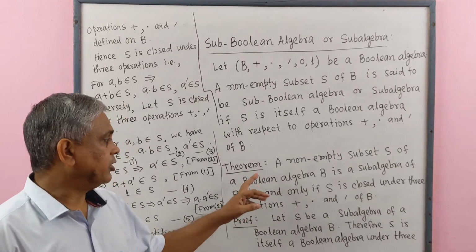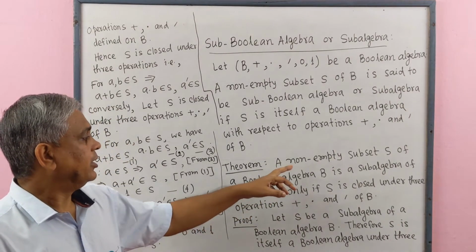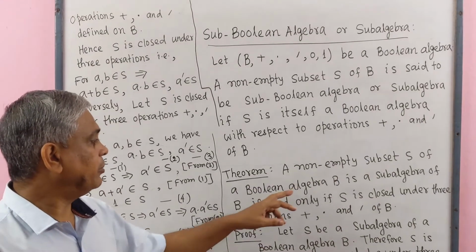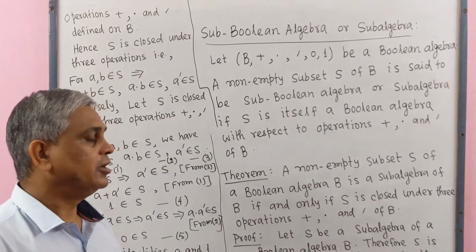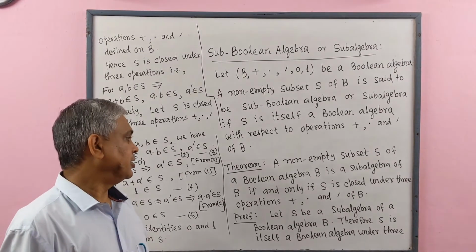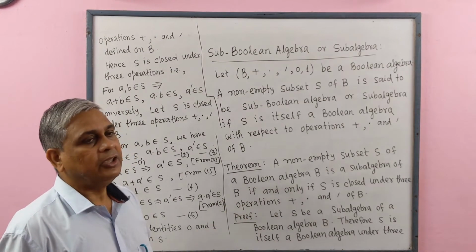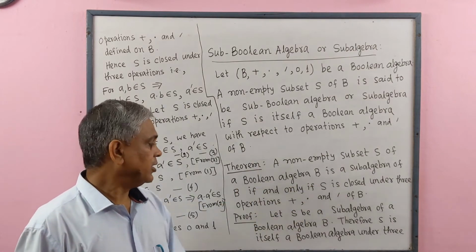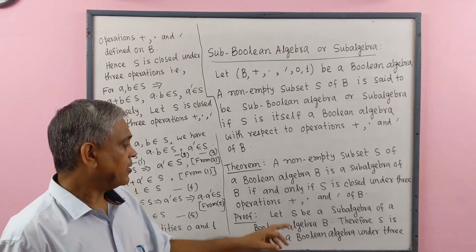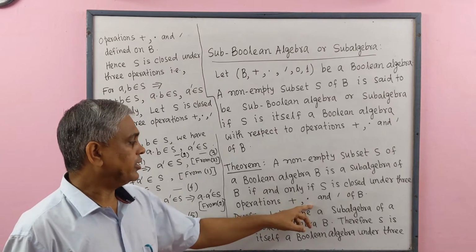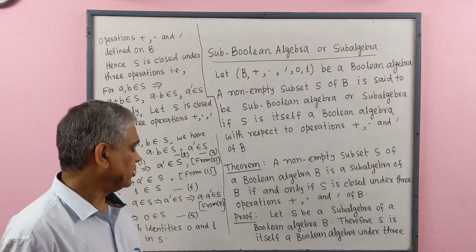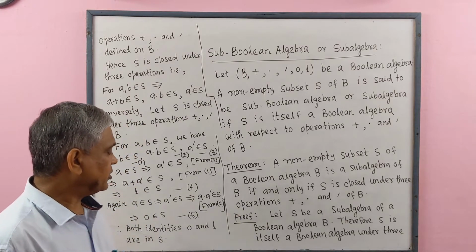Now we prove a theorem. The theorem is that a non-empty subset S of a Boolean algebra B is a sub-algebra of B if and only if S is closed under the operations plus, dot and complement of B. Now we shall prove this.